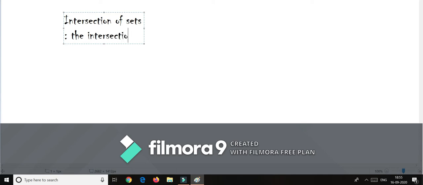We denote the intersection symbolically as A intersection B, and read it as A intersection B. That is, A intersection B is equal to the set of x such that x belongs to A and x belongs to B.